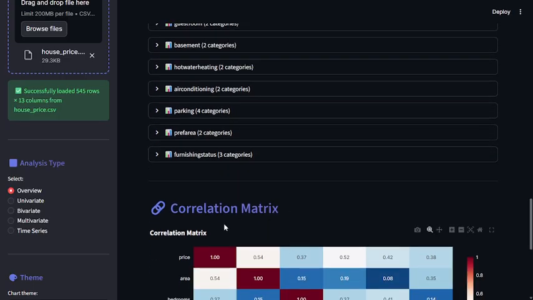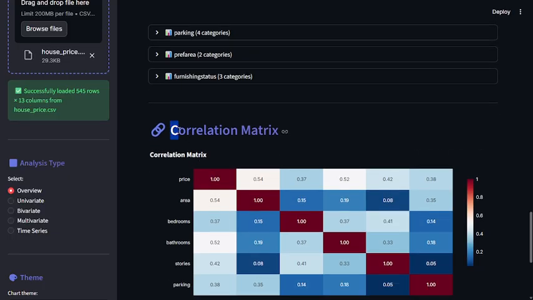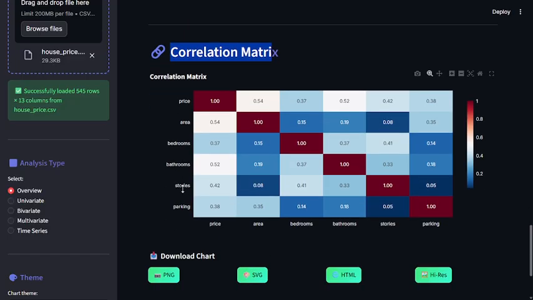You can also check the relationships and correlation; you can check by the correlation matrix, by the heat map actually.